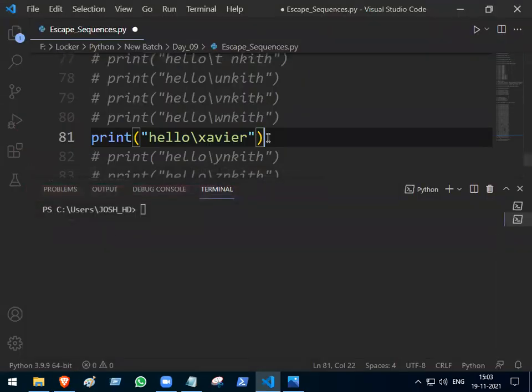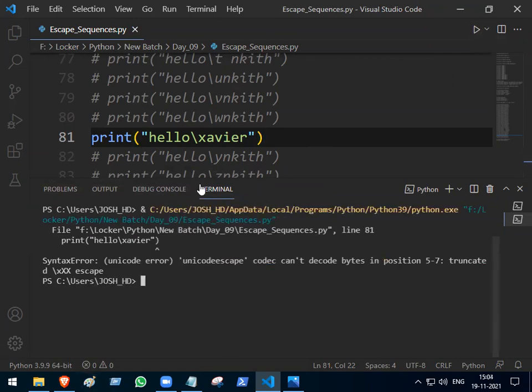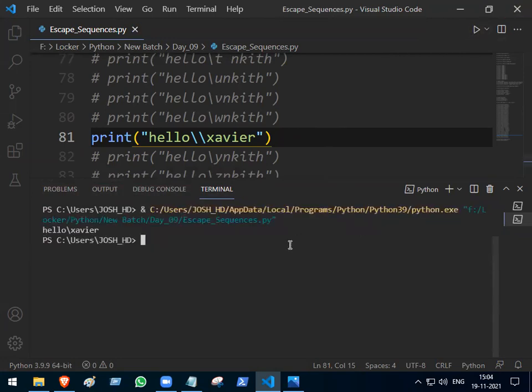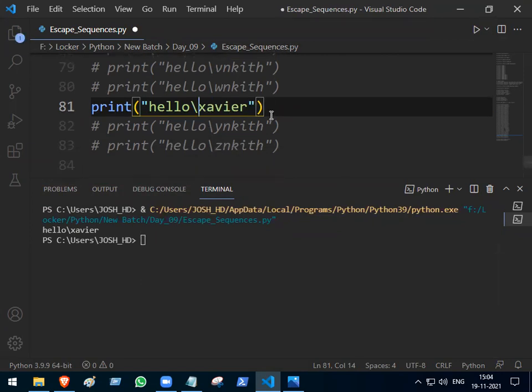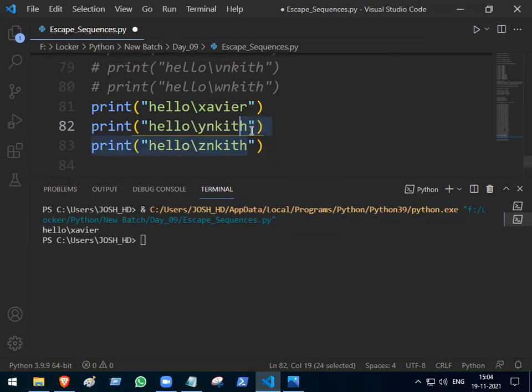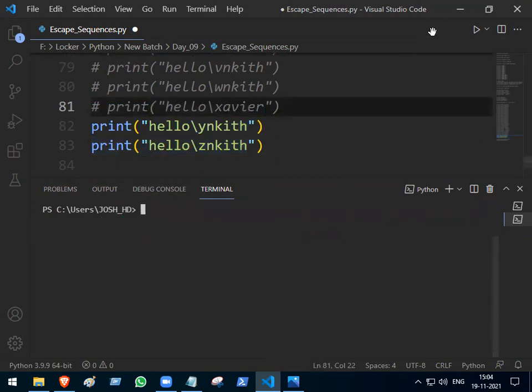So the only person as of now whose name started with X is what? Xavier. Now if I want to print Xavier, how can I print? Because backslash has a meaning, x has a meaning, which will give me what? Syntax error, Unicode error. But I want to print this name. How? Double slash. Then I can print this name. So clear the screen once, run the code. Fine. Then y has a meaning, yz no meaning.